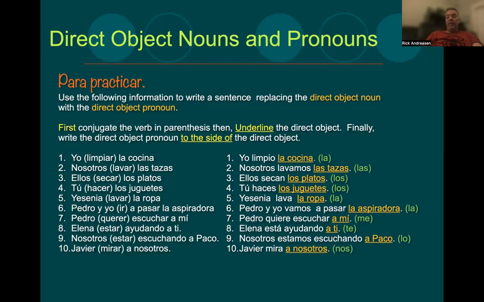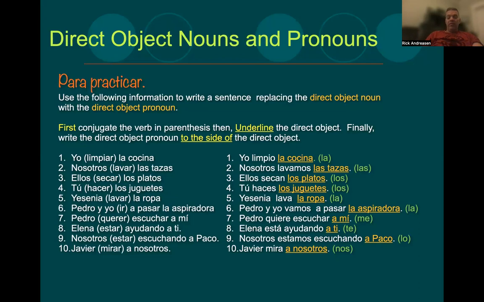Javier nos mira. And again, the whole reason we do this is to avoid having to repeat these same nouns over and over and over again. We do it in English. Imagine if there was no form of him or her, and you had to always talk about every single person by repeating their name. Oh, I'm going out with my friend Elena. Elena is my friend. I'm going to see Elena tonight. I'm going to take Elena to it would just be exhausting.